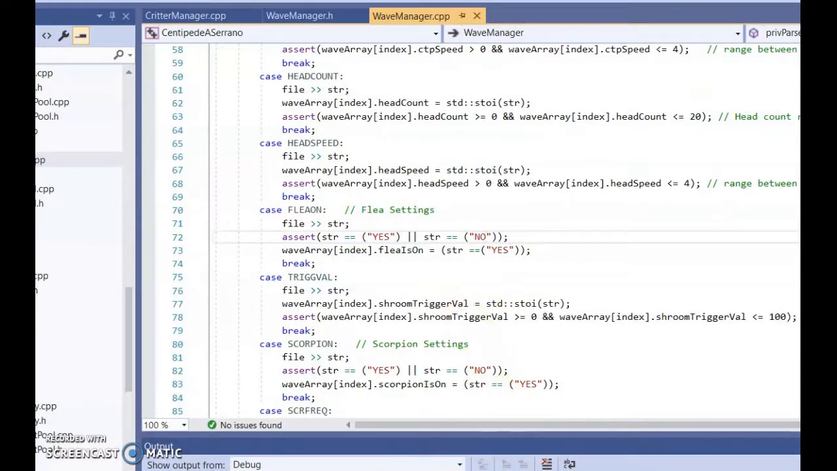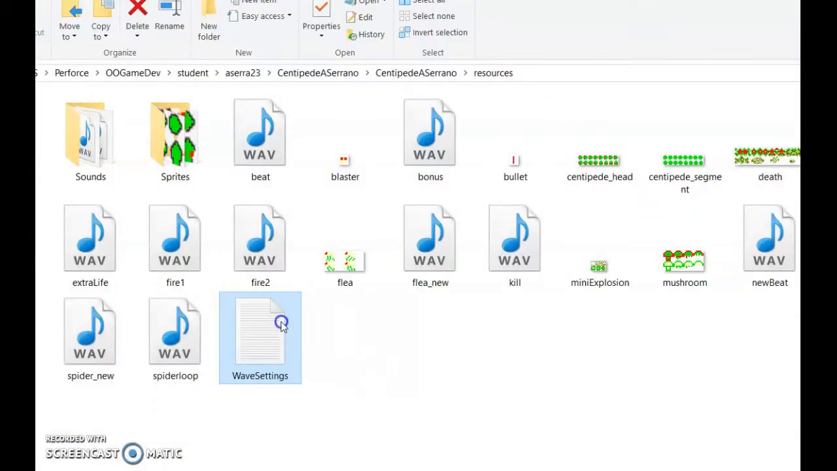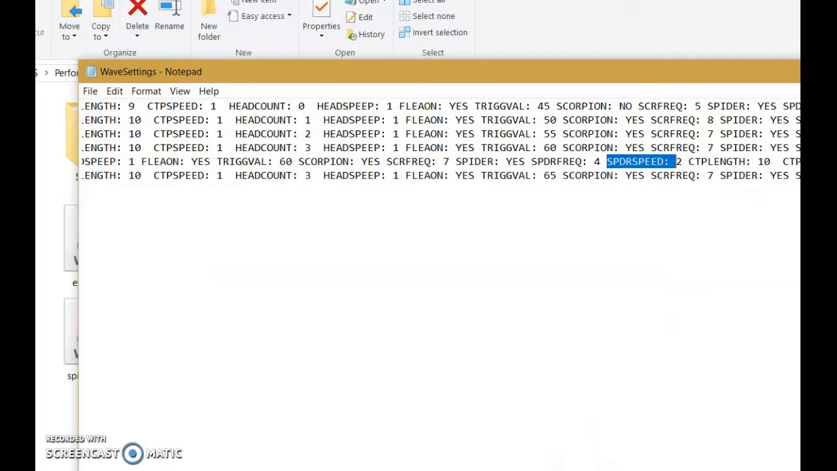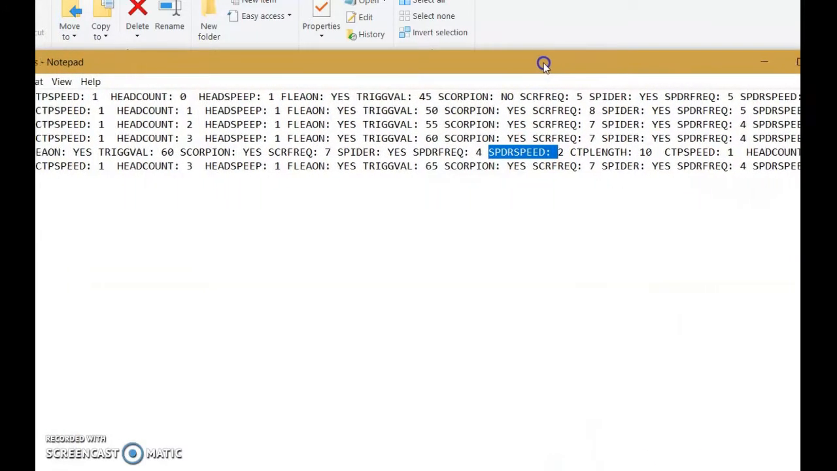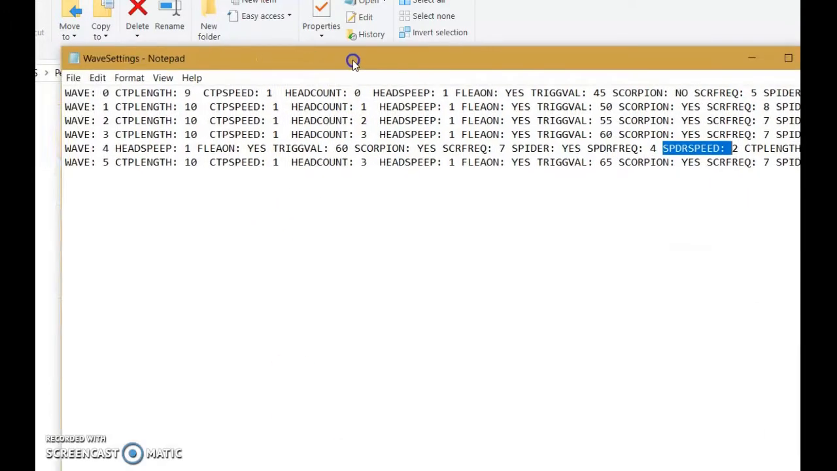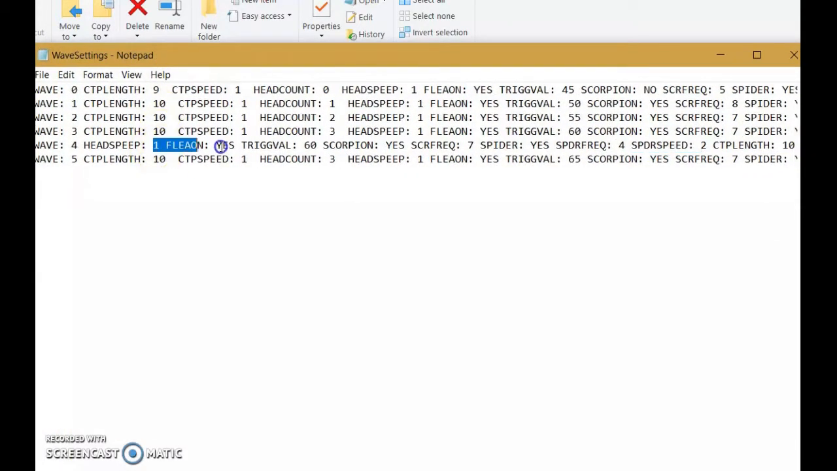So this is how my file looks like. Even if the data is scrambled, like on wave 4, it's going to be able to read it since it has the correct labels. If you mess up some of the labels, it's just going to throw an assertion. And this is how the file looks like. Right now I have 6 waves. So even if it's scrambled, it's going to be able to read it. That's nice to have.